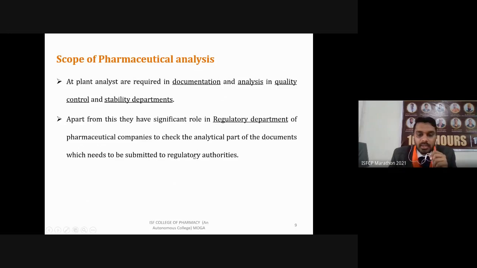Means if we are going to apply for approval of a drug or new formulation, there are some regulatory requirements in which we have to show that our formulation passes the analytical tests and is of the required quality. For that purpose, an analyst is required in each and every industry or company which performs these analytical techniques and determines the quality. Then this will be passed by that analyst and submitted to the regulatory department for approval.